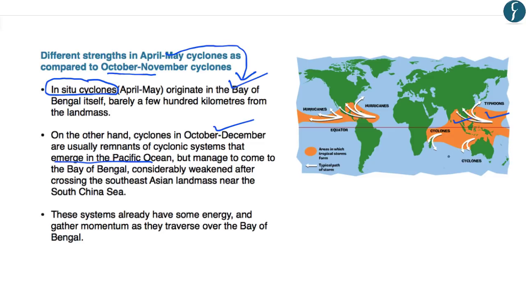And that is why their strength is more as compared to the cyclones which develop in April and May. The April and May cyclones are weak because they originate in the Bay of Bengal, which is a narrow sea as compared to the Pacific Ocean, and they get less time to move over the ocean to intensify.